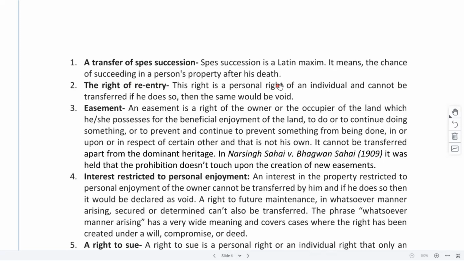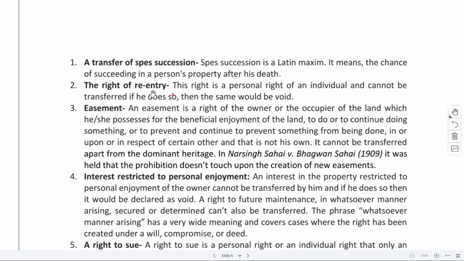I cannot be like, okay, fine, it would get transferred to me, but I don't want the property, so get it transferred to my friend. That would not happen. Based on the succession rules only, it would get transferred. So a transfer of spes succession cannot be transferred. Whoever is having the right, that person only will be able to enjoy that right. That right cannot be transferred to someone else, right? And these conditions are mentioned under Section 6 of the legislation.